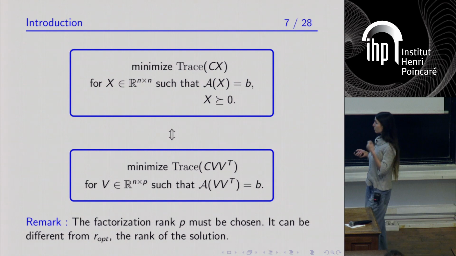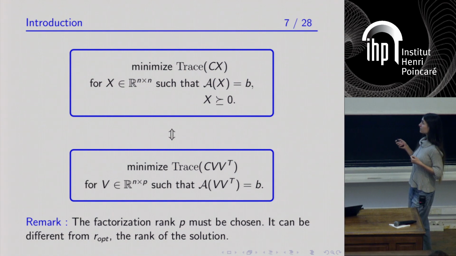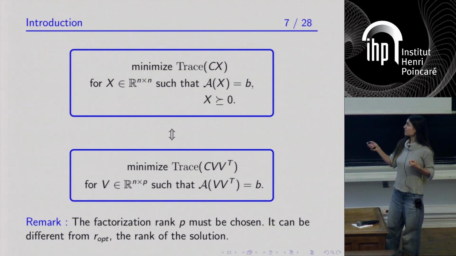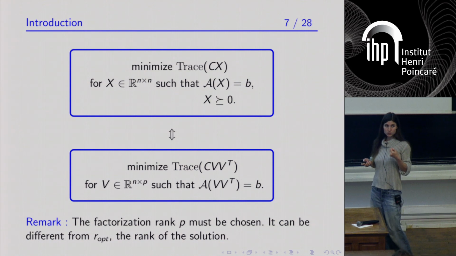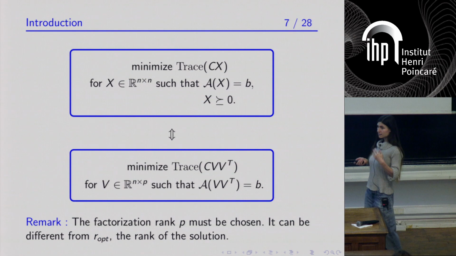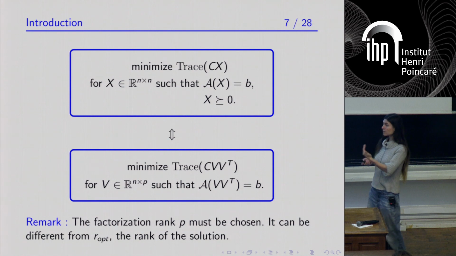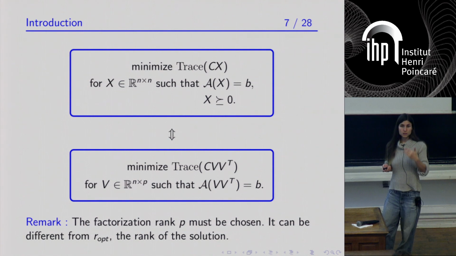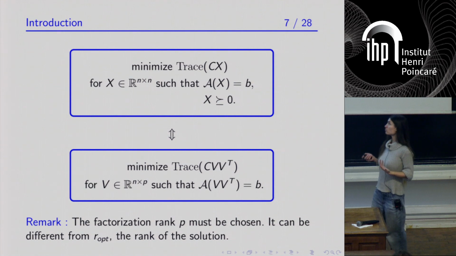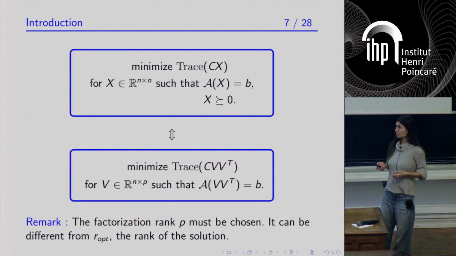And the second thing that I want to insist on is the fact that the integer p that is here is an integer that we call the factorization rank, and it's something that must be chosen. It must be at least as large as the rank of the solution of the semi-definite program, but it can be equal to this rank or larger, depending on how you want your problem to behave.